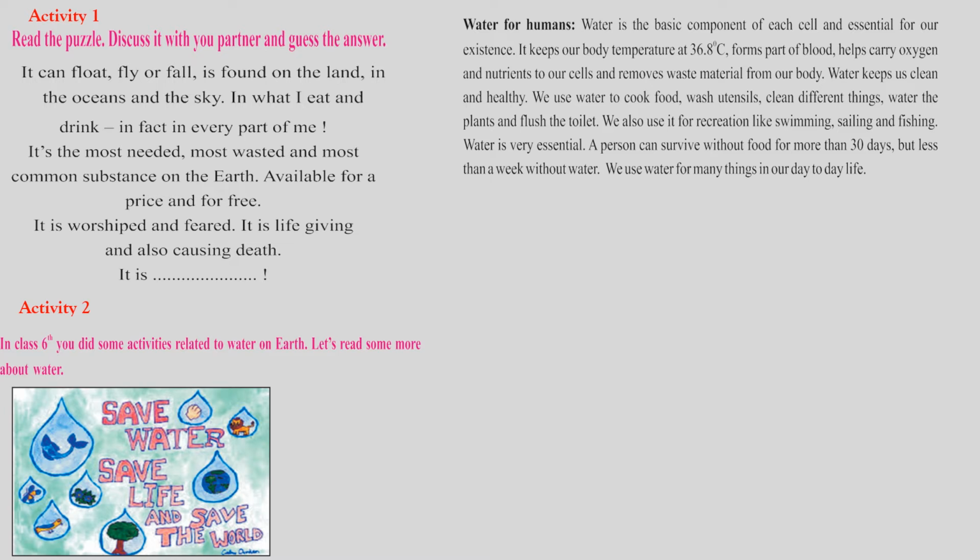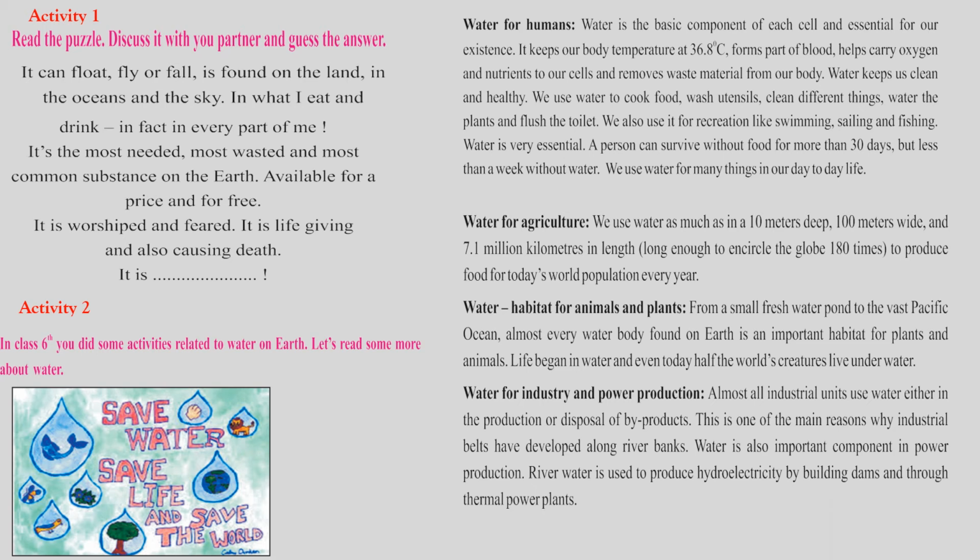We also use it for recreation. Recreation means to have enjoyment, like swimming, sailing and fishing. Water is very essential. It is a very important part of human life. A person can survive without food for more than 30 days, but less than a week without water. So if we go without food, children, we can survive on water for 30 days. But if we do not get water at all, then at most a week will be more than enough, and you will collapse. We use water for many things in our day to day life.